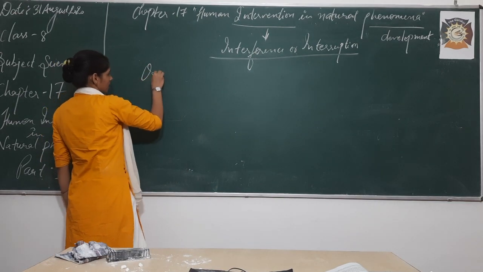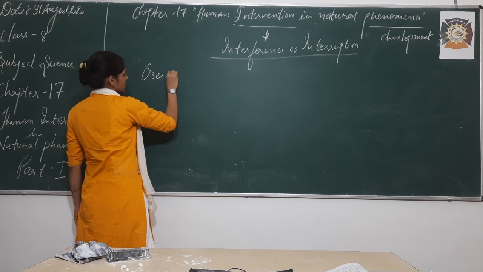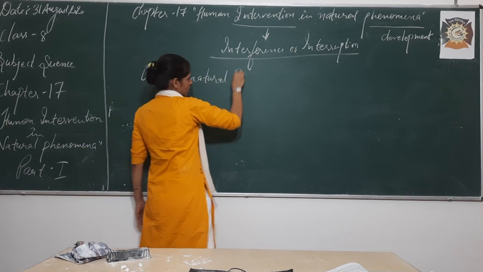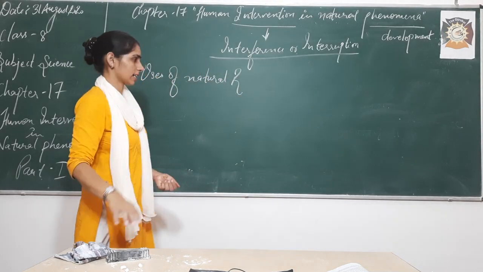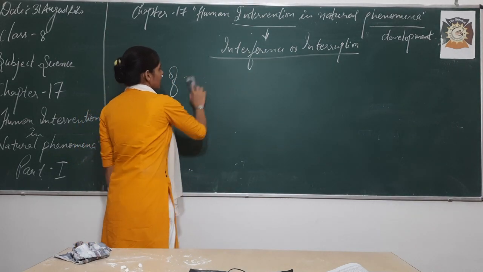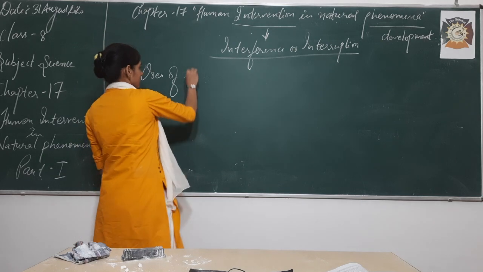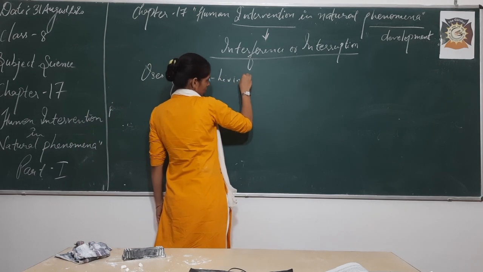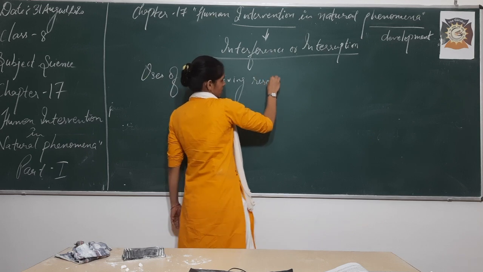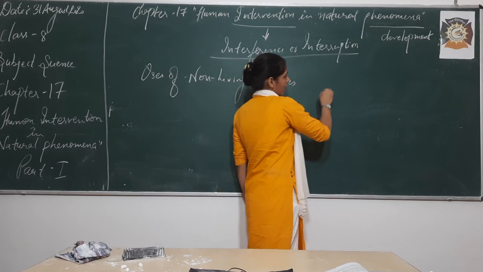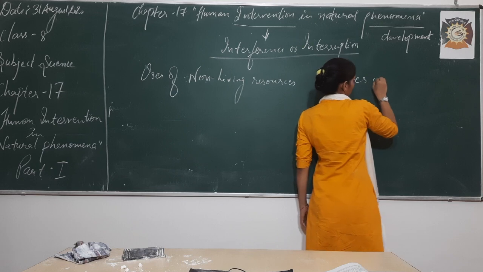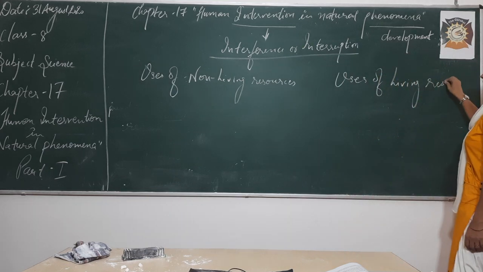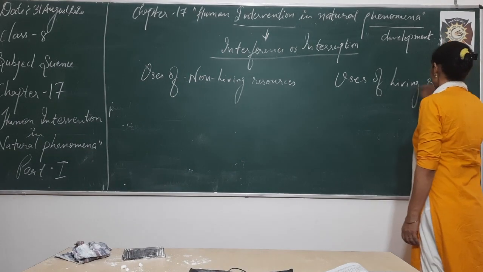Here I'll give the heading: uses of living and non-living resources. I'll discuss the uses of non-living resources and the uses of living resources. These two categories I'll discuss.